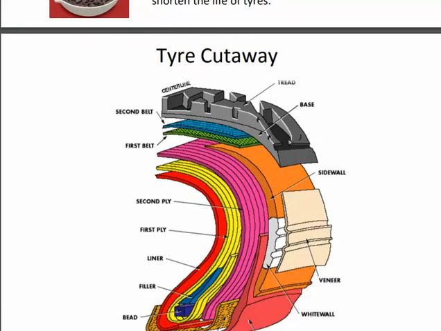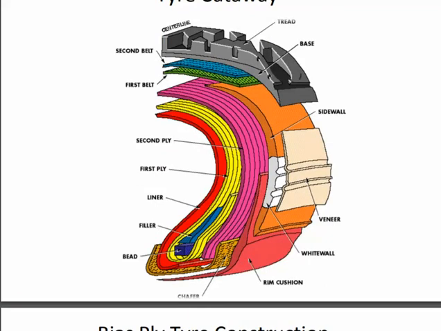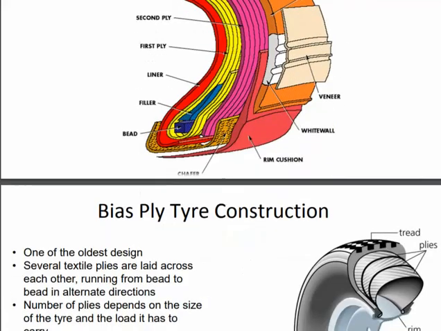This is a cutaway of a tire in which we can see the layers of the tire: bead, filler, liner, first ply, second ply, first belt, second belt, center line, tread, base, side wall, white wall and rim cushion. These are all the components and labeling of a tire in a cut section.